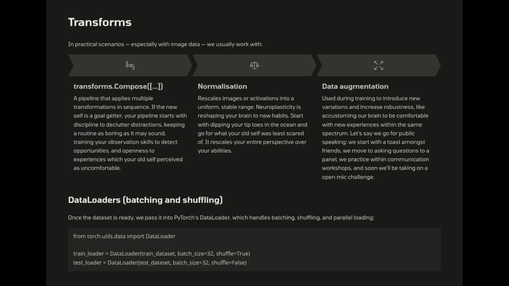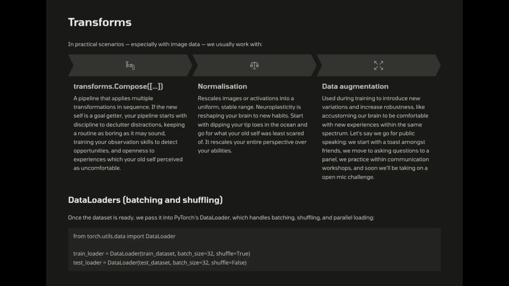Neuroplasticity is reshaping your brain to new habits. Start with dipping your tiptoes in the ocean and go for what your old self was least scared of. It rescales your entire perspective over your abilities. Data augmentation, used during training to introduce new variations and increase robustness, like accustoming our brain to be comfortable with new experiences within the same spectrum.